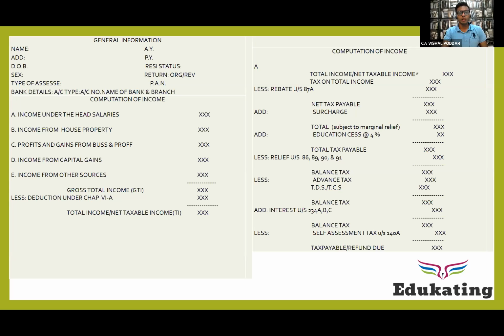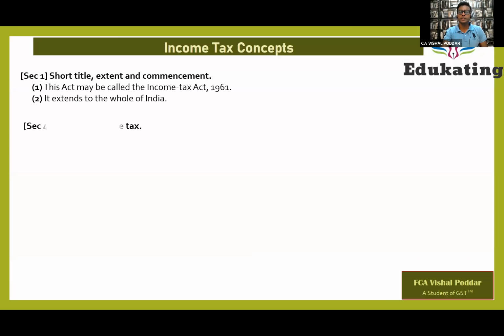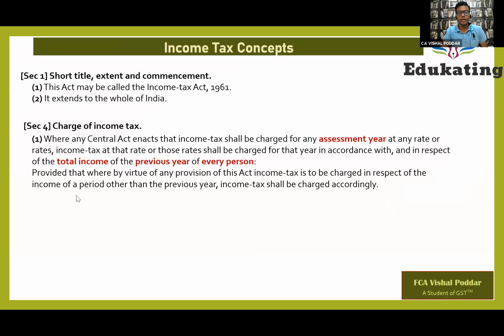Now, the Act details. Section 1 is title, commencement, scope. Section 4 is the charging section, which says that you have to pay tax on total income. The income is of the previous year, but you are liable to pay tax in the assessment year at the rates given in the budget, and it is applicable to every person.